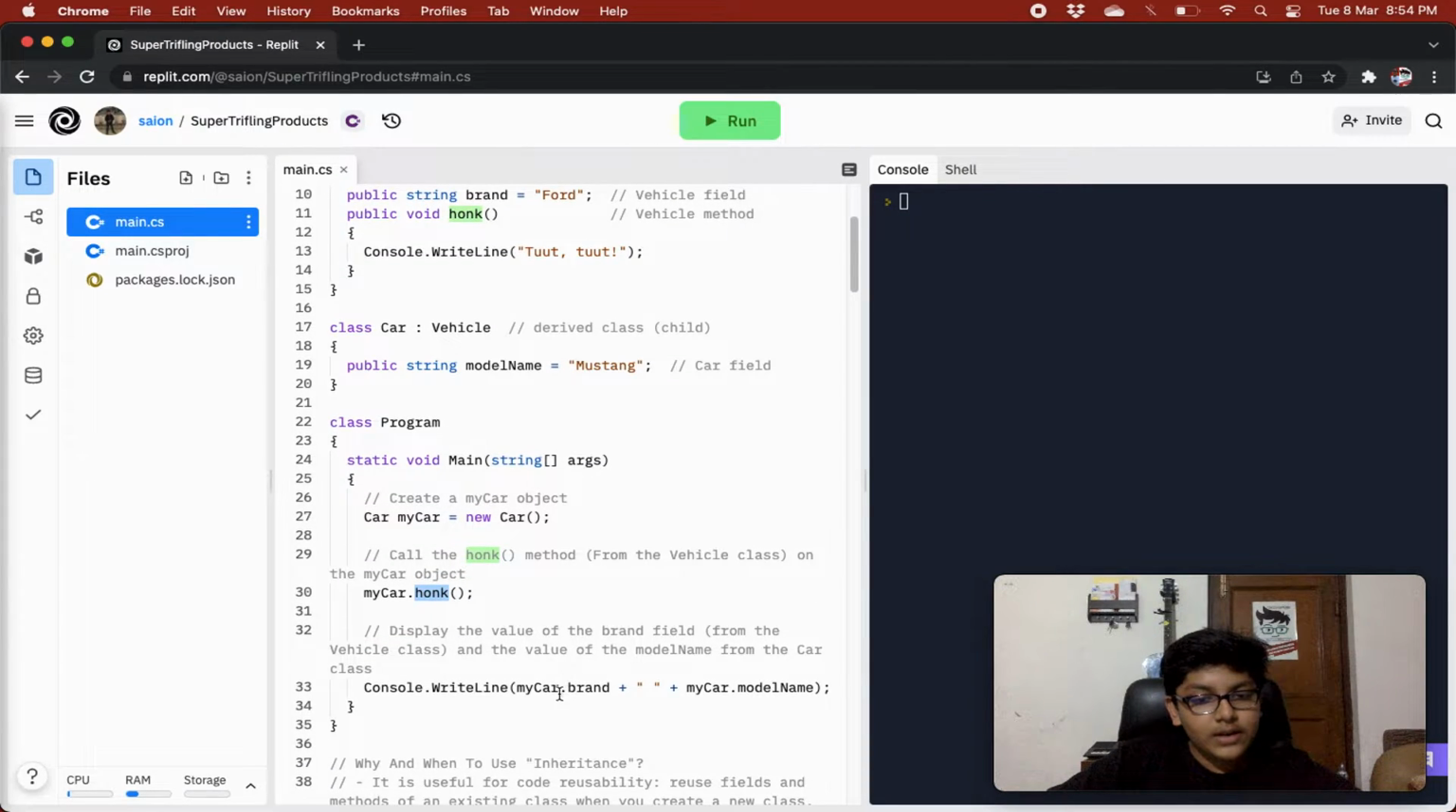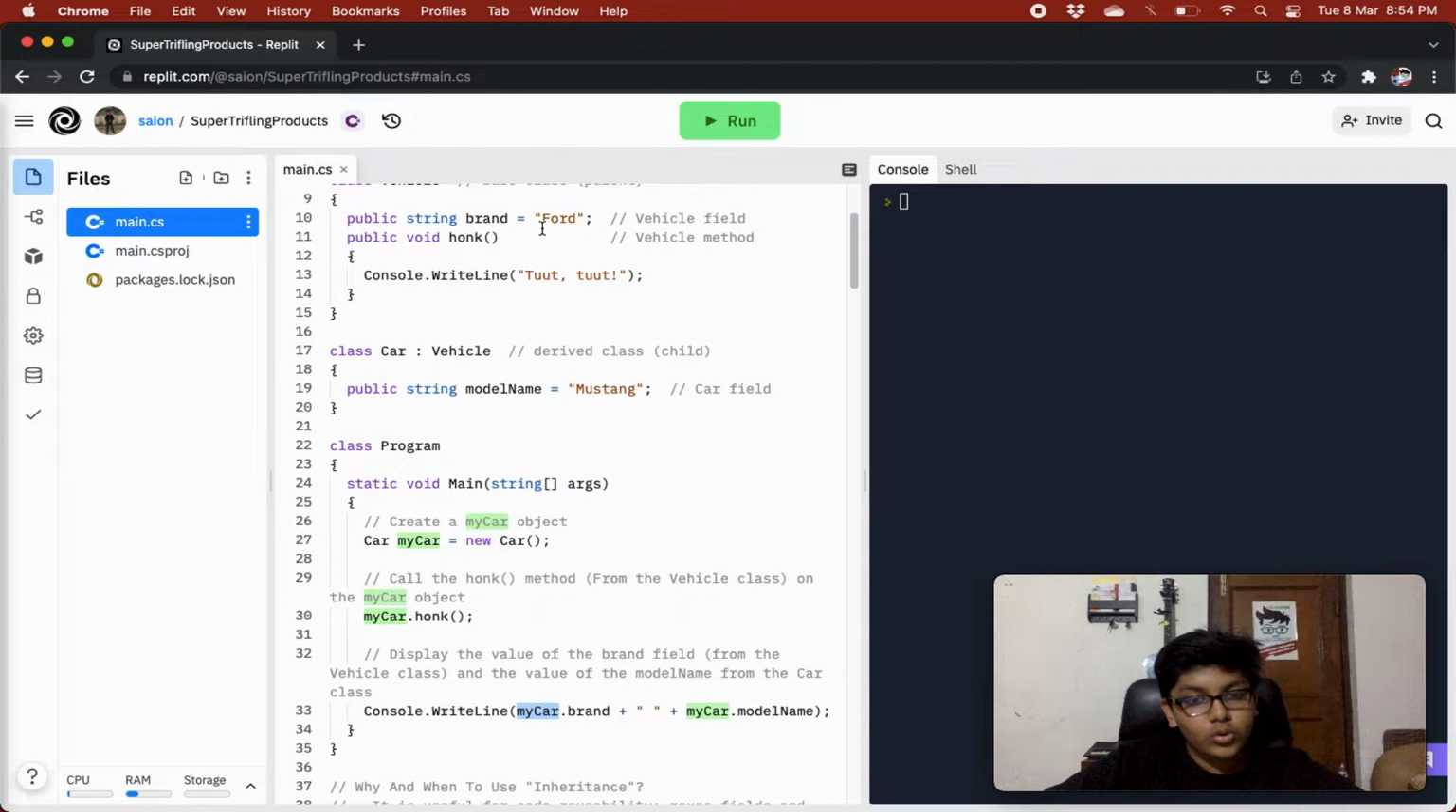And then we are writing my car.brand, its brand value. So that was also over here, right? That is Ford, so it will write Ford, and then we are giving a space, and then we are writing the model name that we defined in the car class itself, that is Mustang, so it will show Ford Mustang. So it will show toot toot, and then it will show Ford and Mustang.